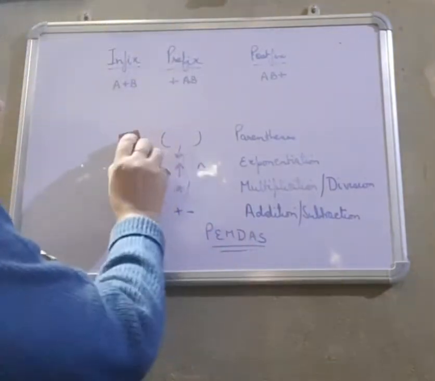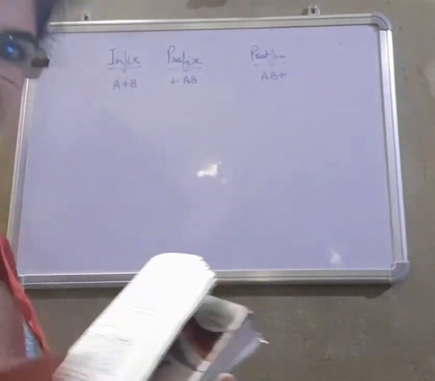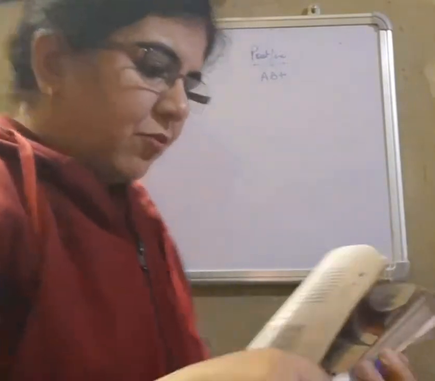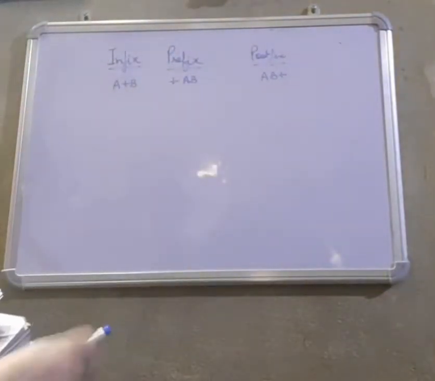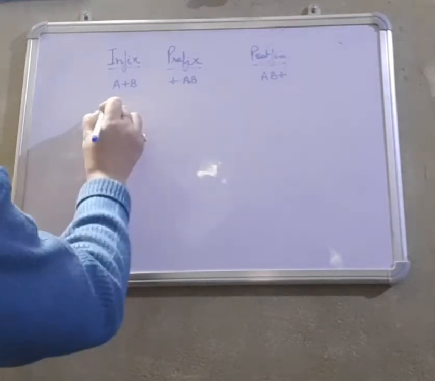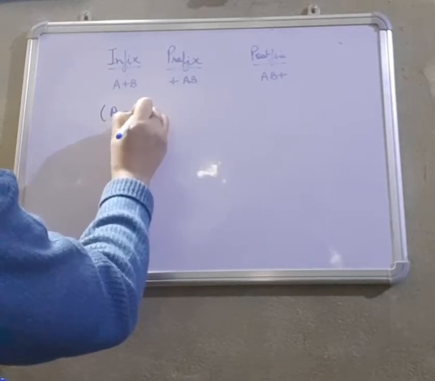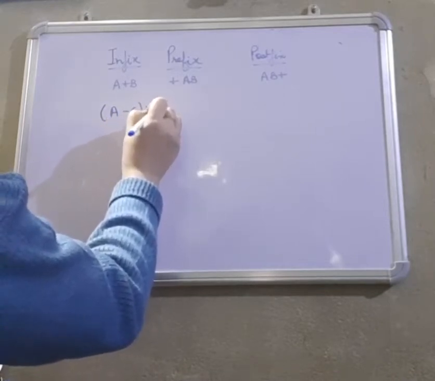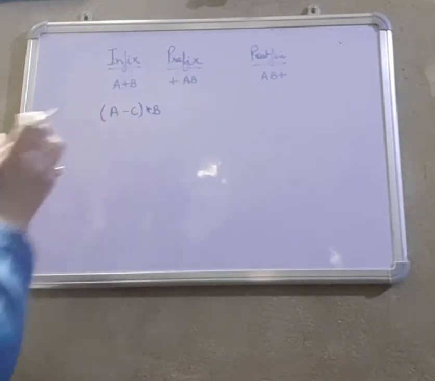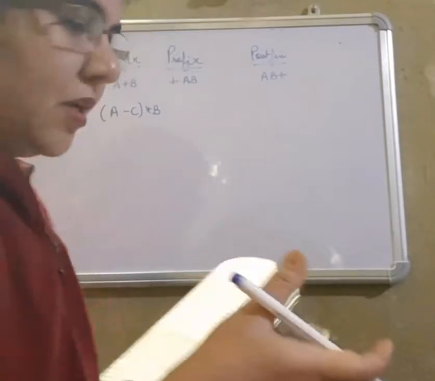So let's see a table that is made in the Sumita Arora CBSE book I have in my hand. Let's see that table first. This table is showing us (A minus C) into B. To convert this to prefix, first of all give importance to what is inside the bracket.